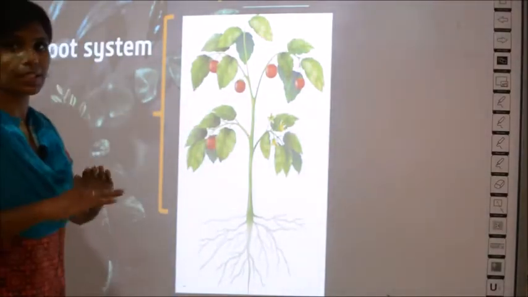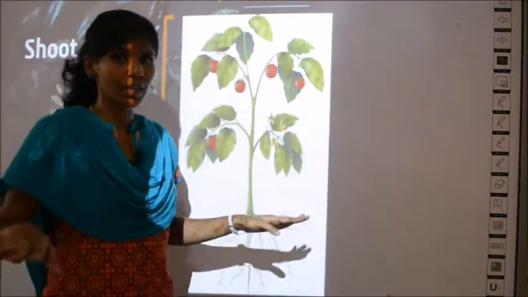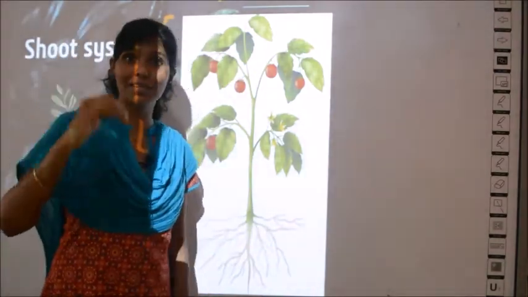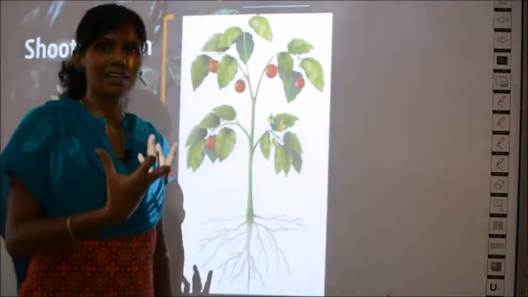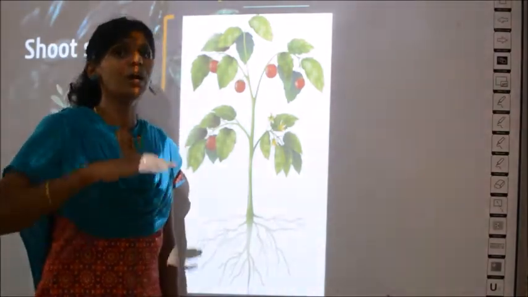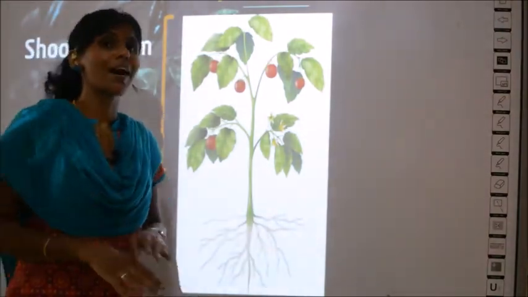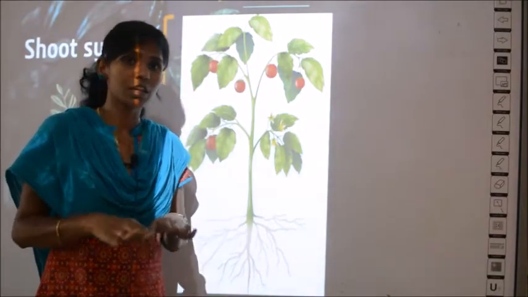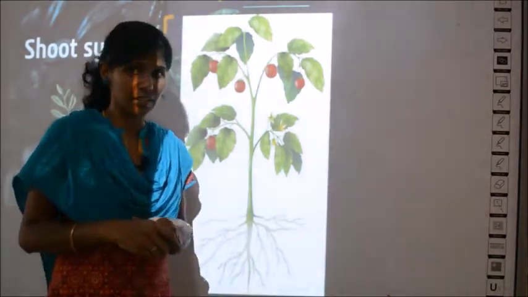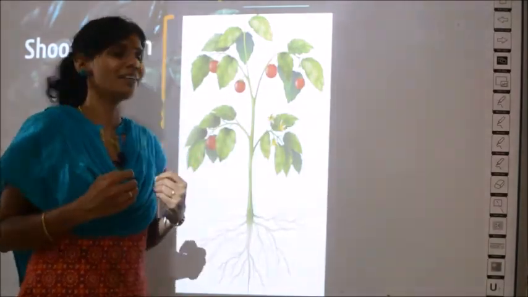It is also called aerial. Aerial means above the ground level, and if it is below the ground, it is called underground.